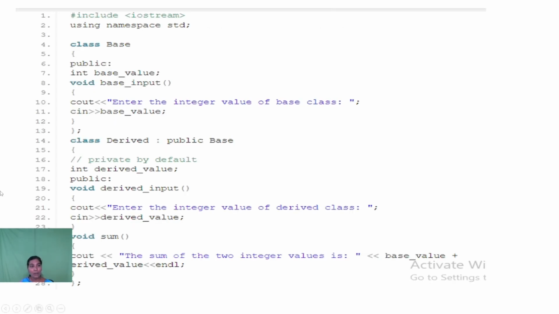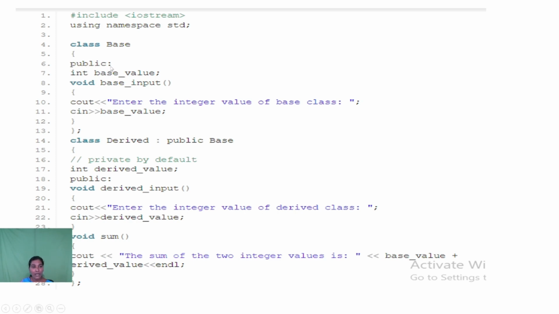So this is the example for explaining single inheritance. As we know, in single inheritance we create a new class from only one base class. Here the base class is named base. We define the statements for the base class. First of all, the members of the base class are publicly defined.